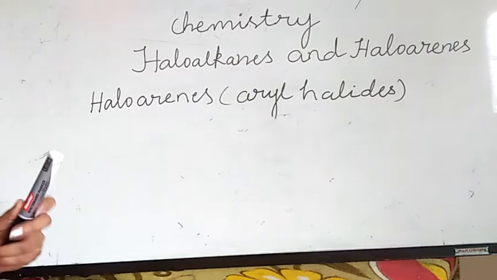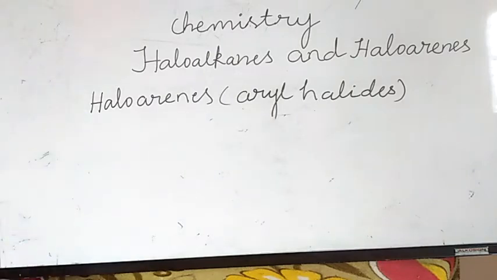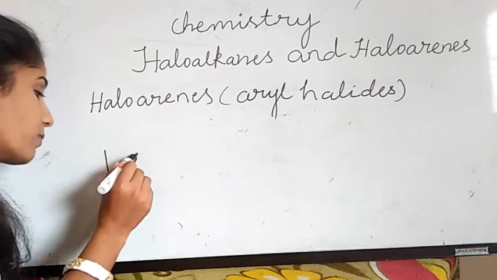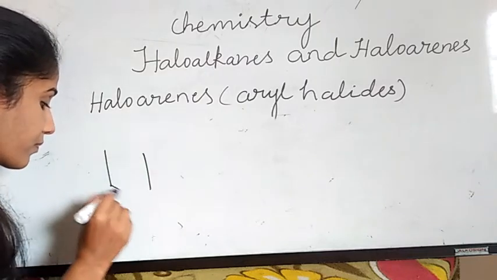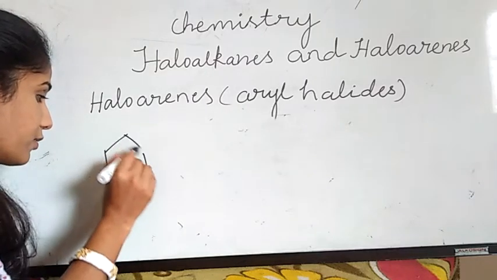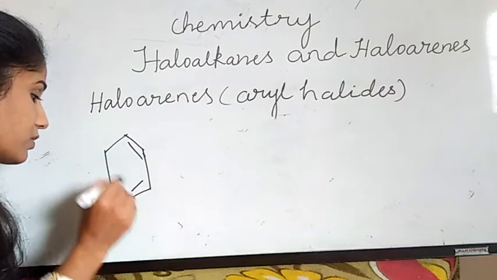Fine. In your syllabus, the next topic is replacement of Cl by hydroxyl group in chlorobenzene. First, I have to write chlorobenzene again. Better to write single and double bonds.